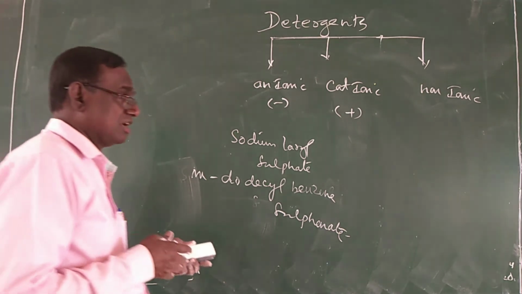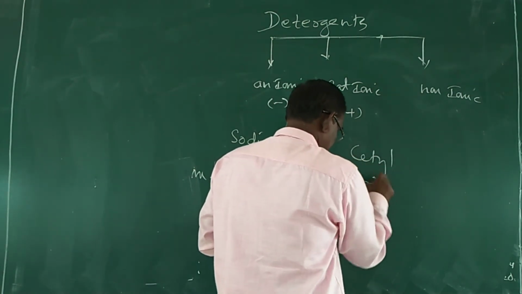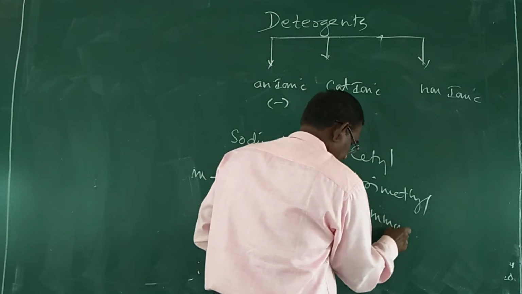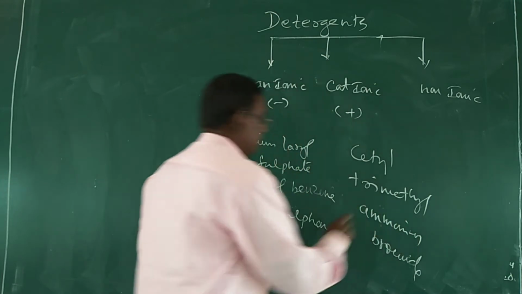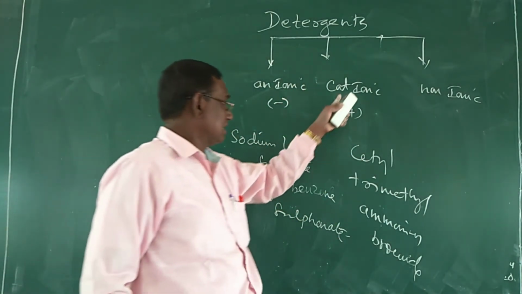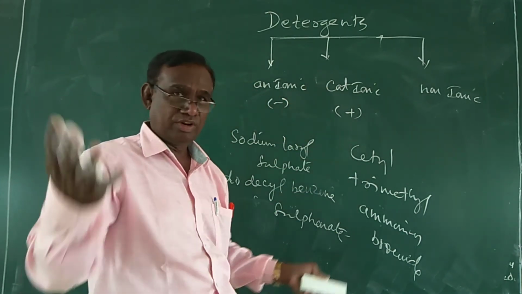That is cetyl trimethyl ammonium bromide. This is the example for cationic detergents. Only one example is there.